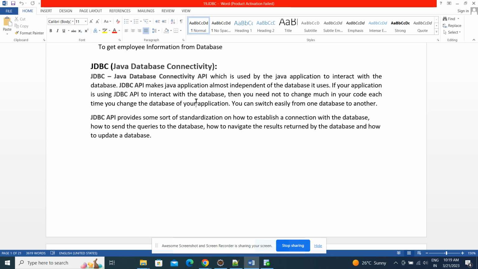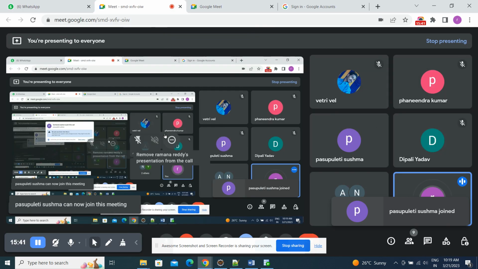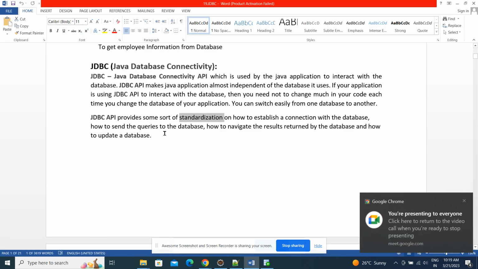JDBC API provides some sort of standardization. Some standard code is there to establish a connection with the database. It will not change, only the credentials will change: username, password, URL.